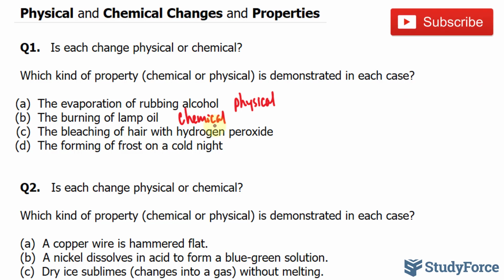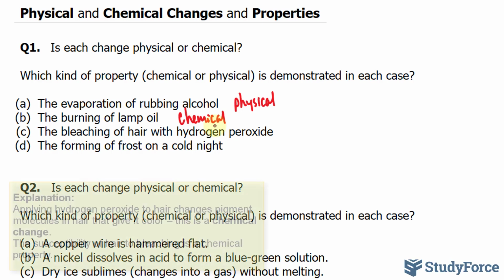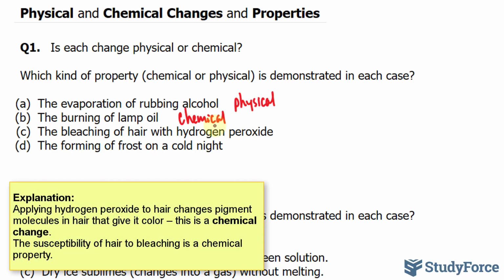For C, they ask us the bleaching of hair with hydrogen peroxide. Hair is made up of dead cells and proteins. When you bleach hair with hydrogen peroxide, it changes that hair color to off-white or gray. There's a chemical reaction happening between that hydrogen peroxide and the hair. Therefore, this is a chemical change.